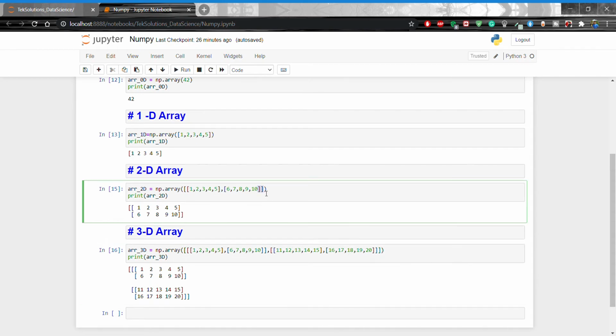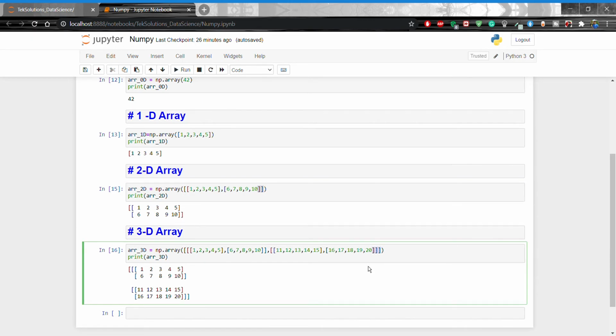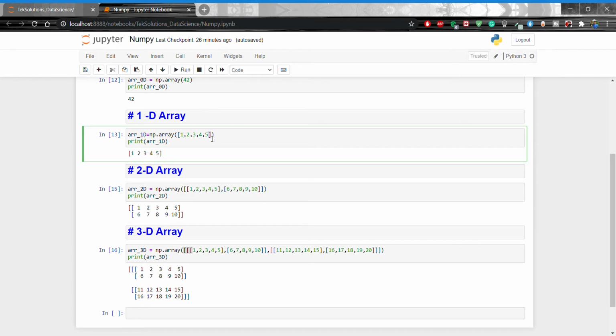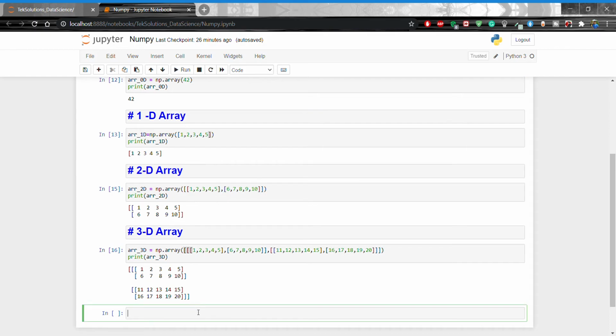You see 2 dimensional, we have 2 open close. 3 dimensional, you see 3 open and close. Right, 3 close, here 3 open, and 2 dimensional, 2 open and 2 close here. 1 dimensional, 1 open and 1 close here, and 0 dimensional, no open and close. That's for remembering purposes, right? I'm going to show how to check the number of dimensions.